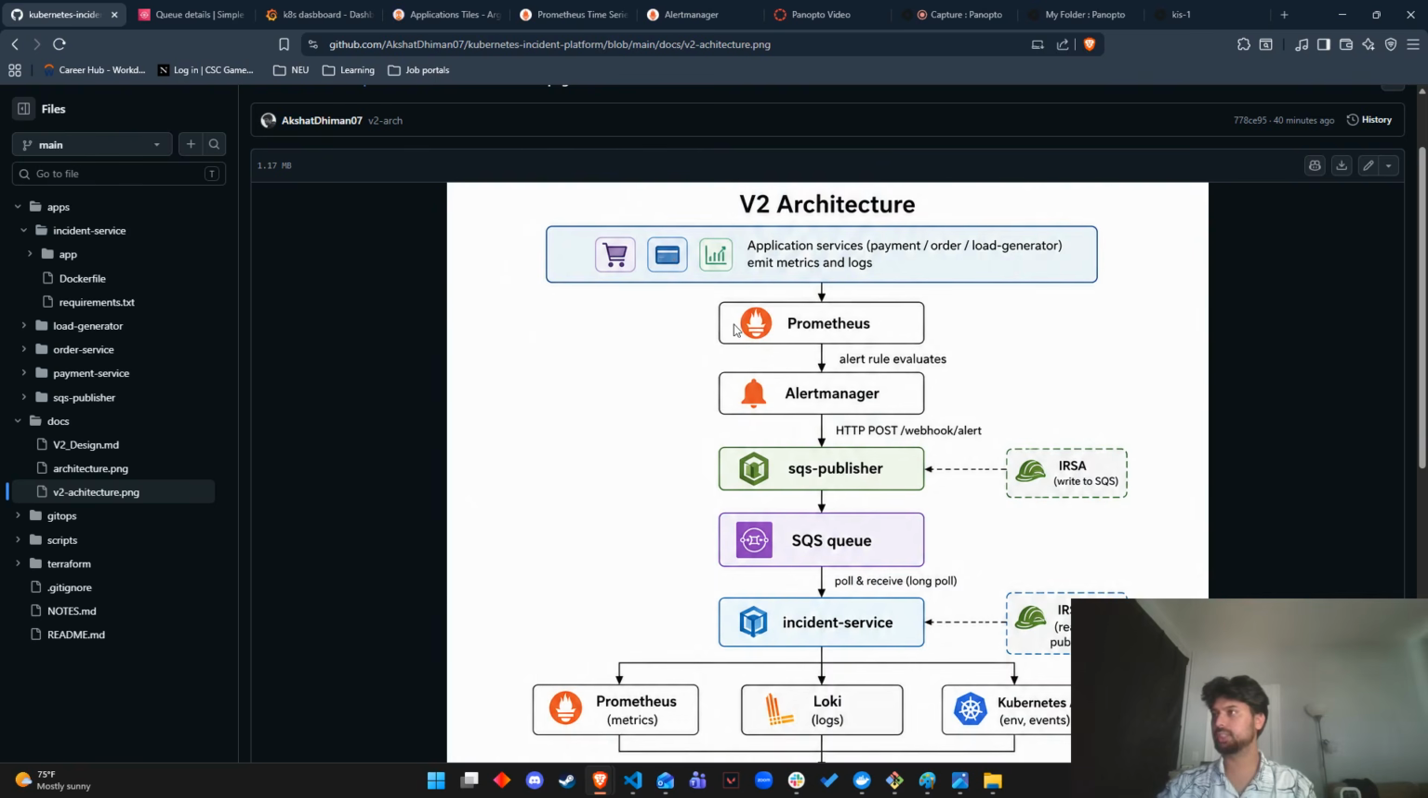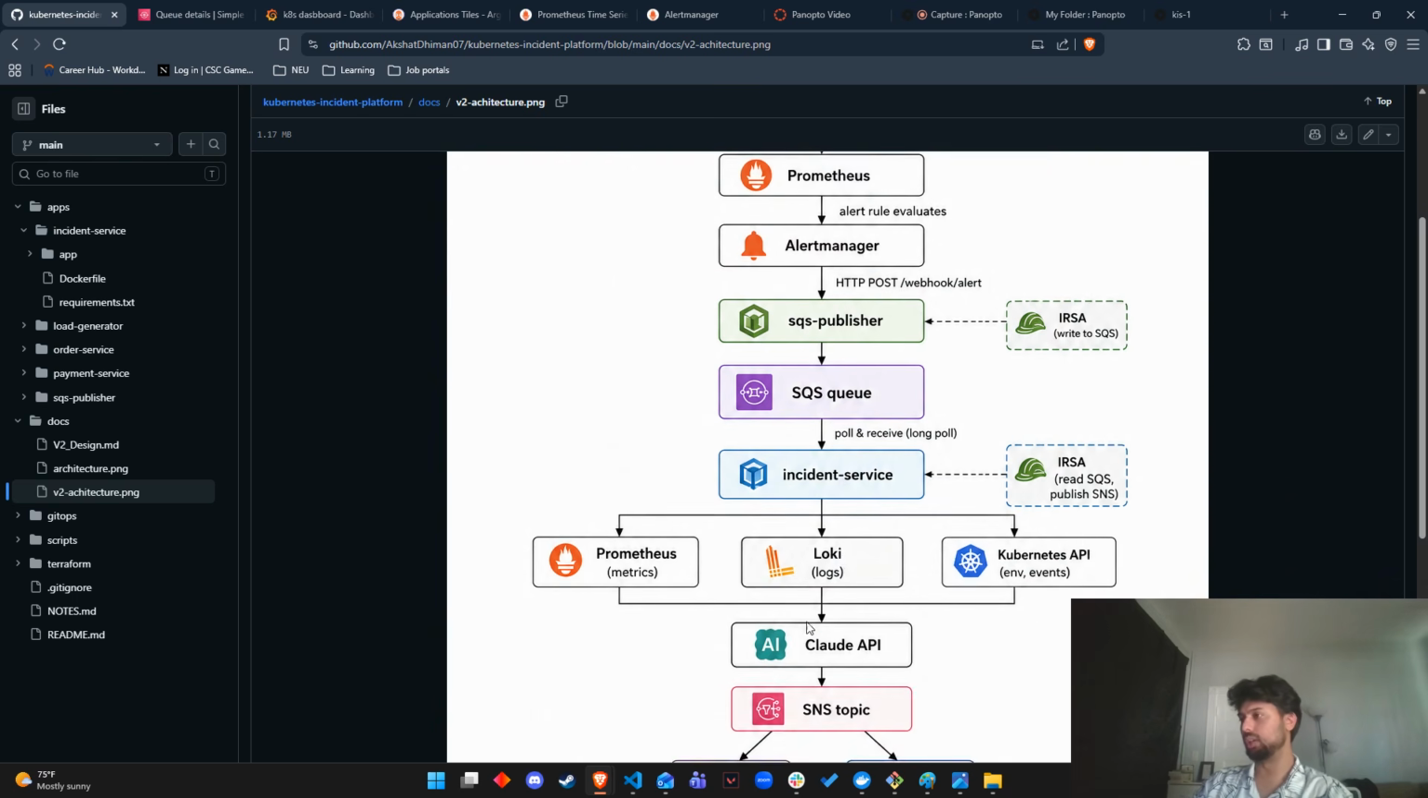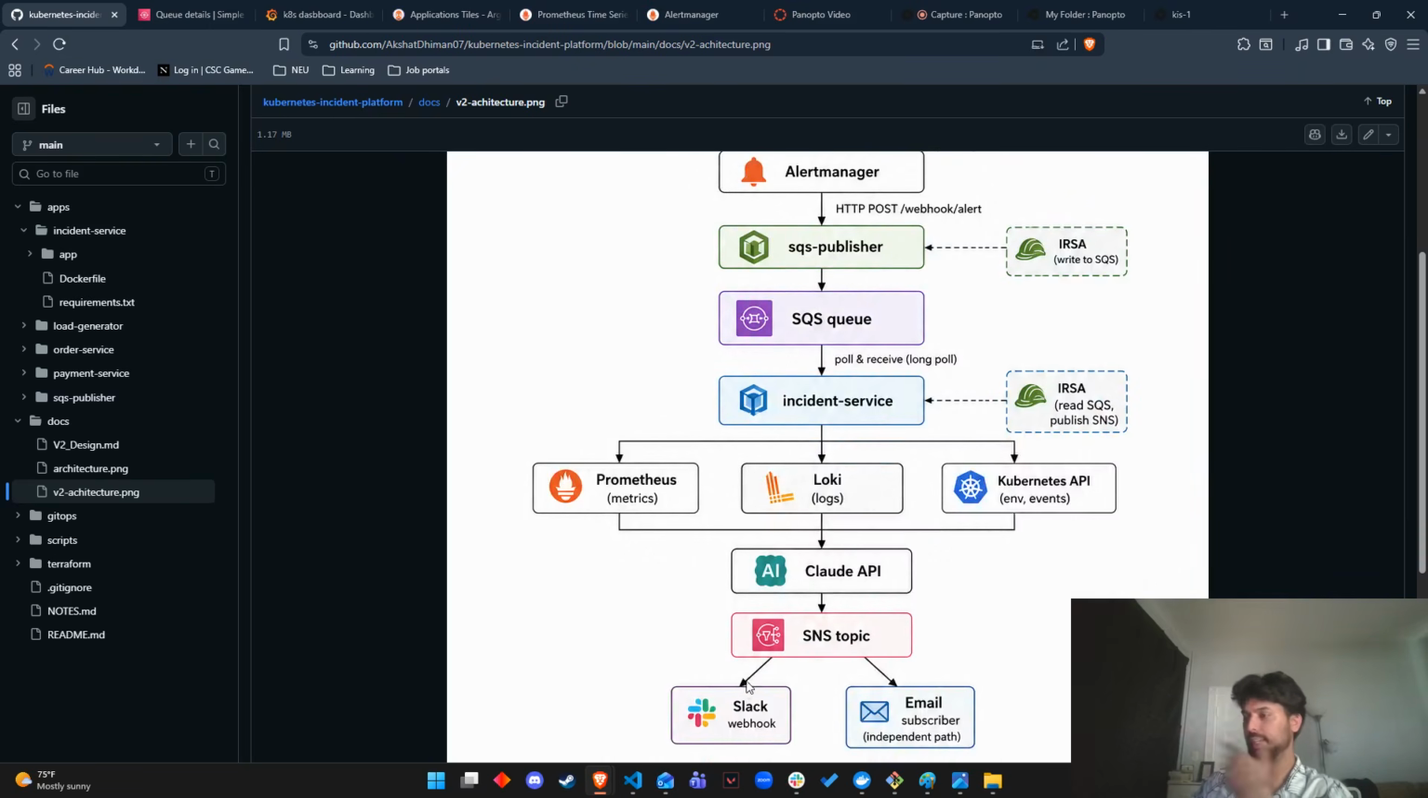Hi. Let's take a look at our V2 architecture, which we designed to implement the SQS queue. Here, what we are going to see is what if the incident service is down, how the queue is going to store the alert, and once the incident service is back, it should be able to send the message to Claude and then ultimately to Slack.